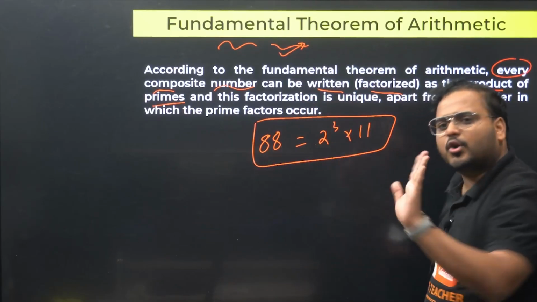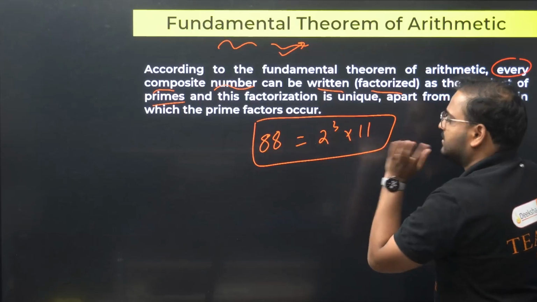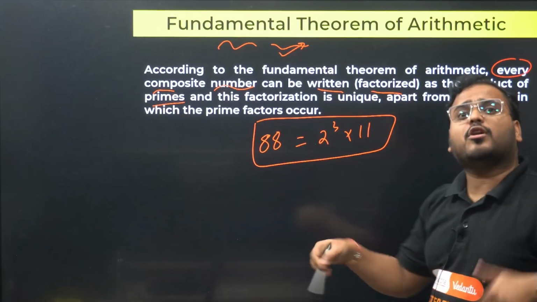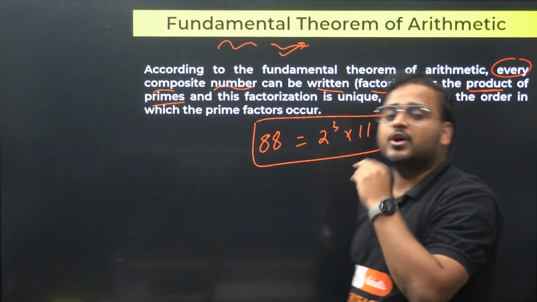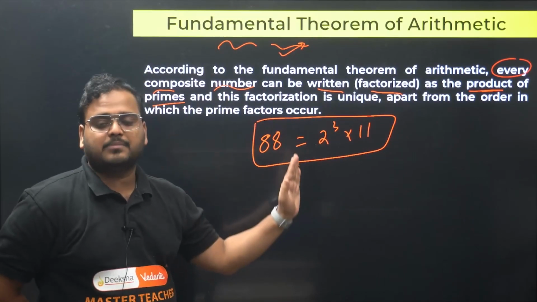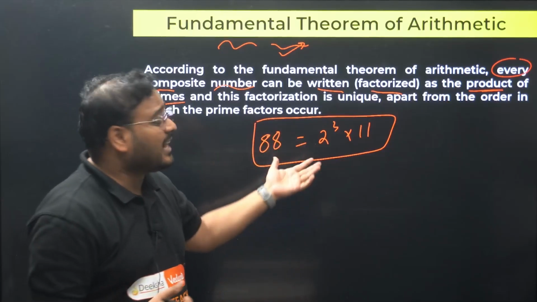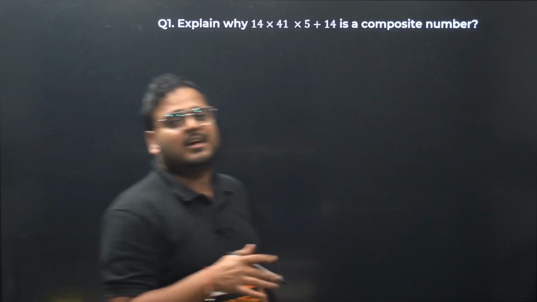Is 88 a composite number or not? It's a composite number. All of you agree with me? 88 is a composite number, sir. Okay, 8 into 11. 2 power 3 is what? 8. 8 is also composite, so I wrote this as 2 power 3 into 11. So each and every composite number can be written as a product of primes. We knew this, of course. You use it without knowing the definition. So this is the fundamental theorem of arithmetic.